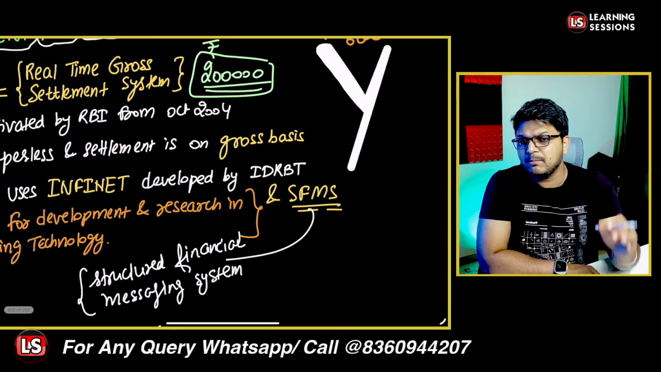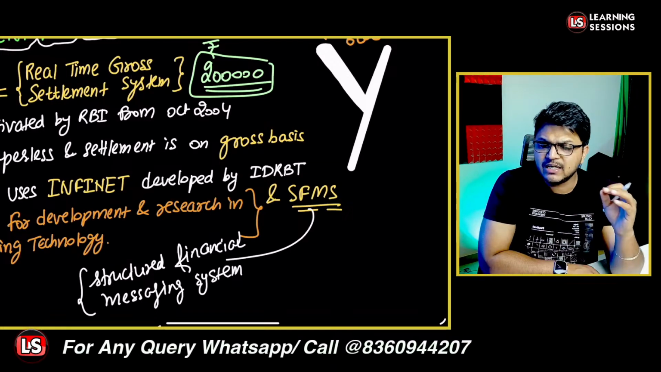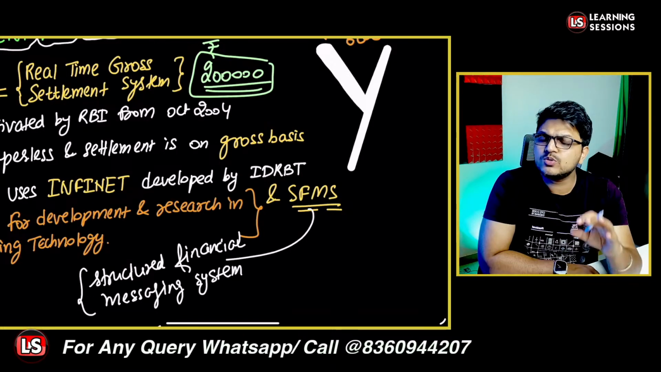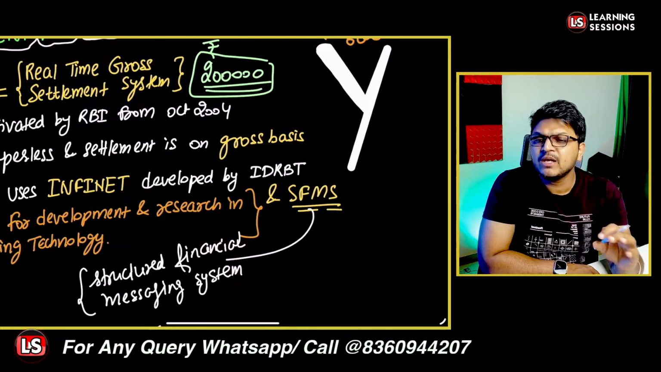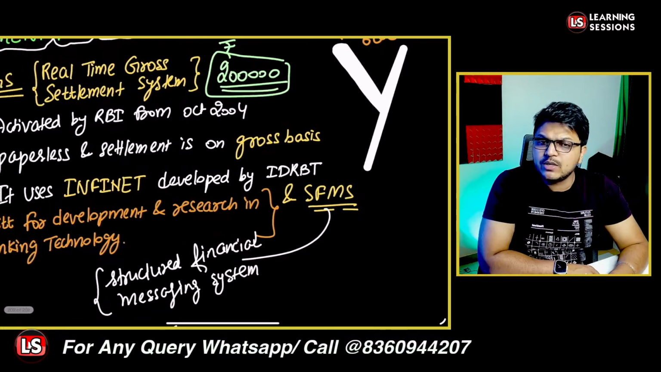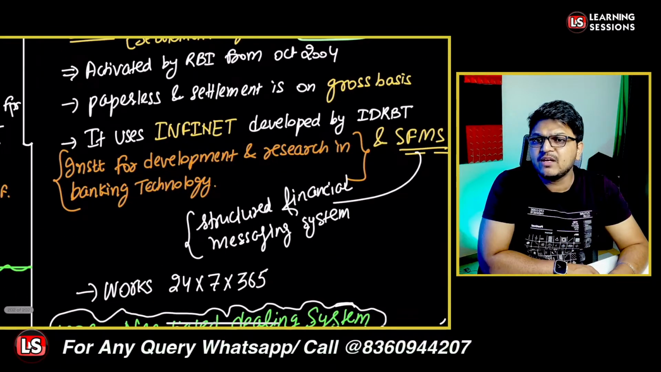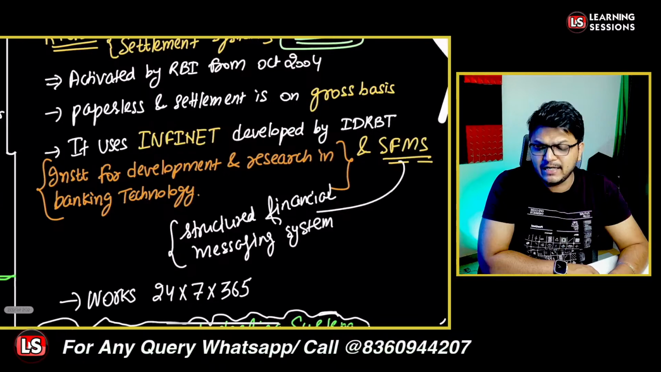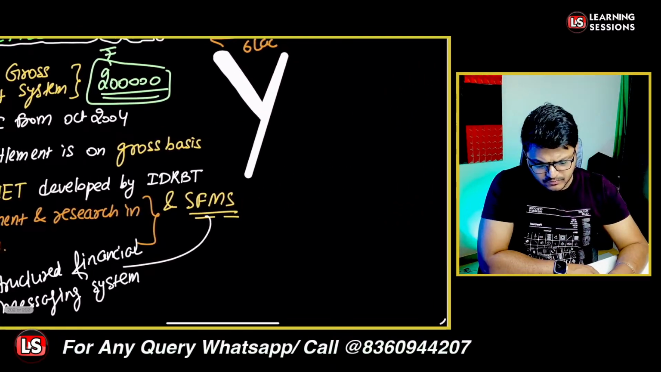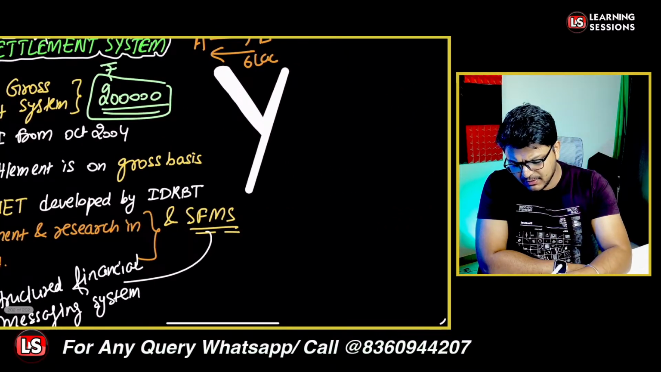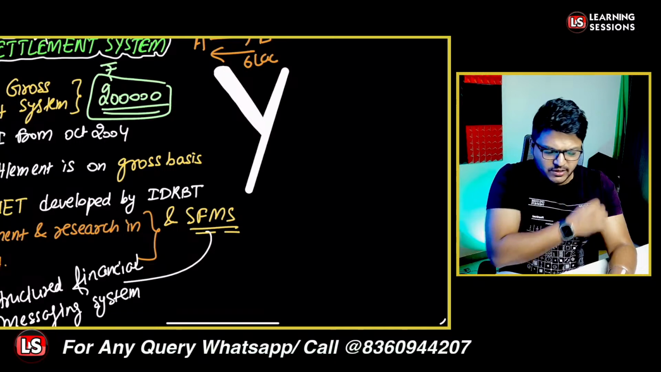And what is the minimum limit for the RTGS transactions? It is rupees 2 lakh. There is no ceiling limit. And further, RTGS operates 24 by 7, 365. There is no limit related to it. And one thing more we can say which is quite relatable to the RTGS is the NEFT.